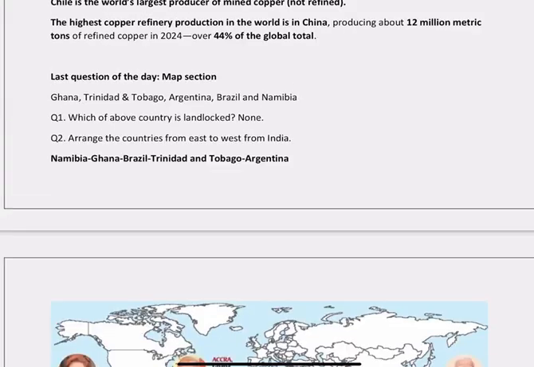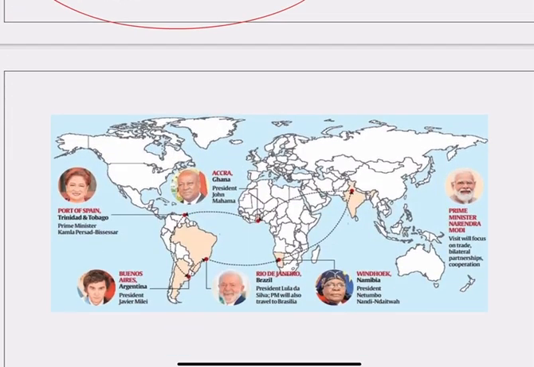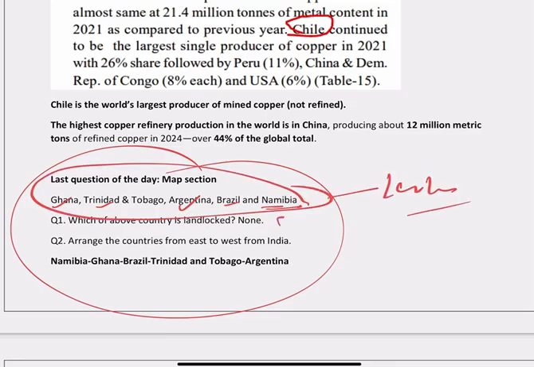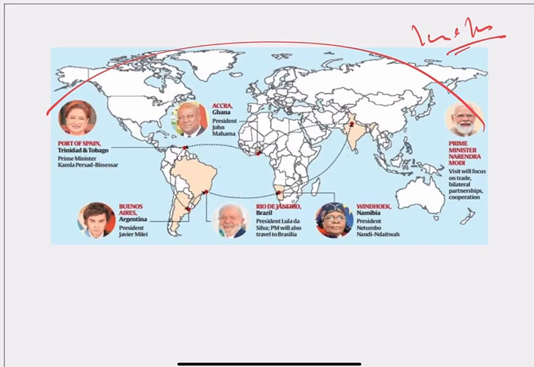Okay, then we have map. Okay, the 5 countries the Prime Minister of India visited. So first I have asked here that which of the following are the landlocked country out of 5. So कौन से 5 countries थे? Ghana, Trinidad, Argentina, Brazil and Namibia. Now I have asked which one above is the landlocked country. Now you see here none of these are landlocked countries, because देखो आप Namibia यहाँ पे देखो आप. Then you see here Ghana is here. Then Brazil is here, Trinidad is here, and then Argentina is here. Okay, so all countries are coastal. So none of them is the landlocked country.